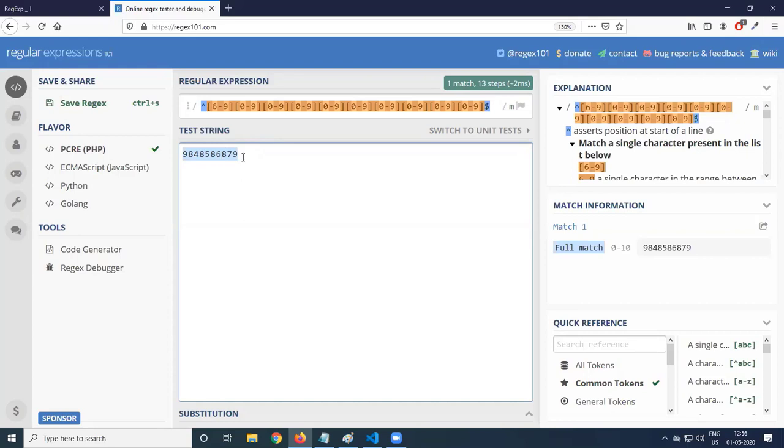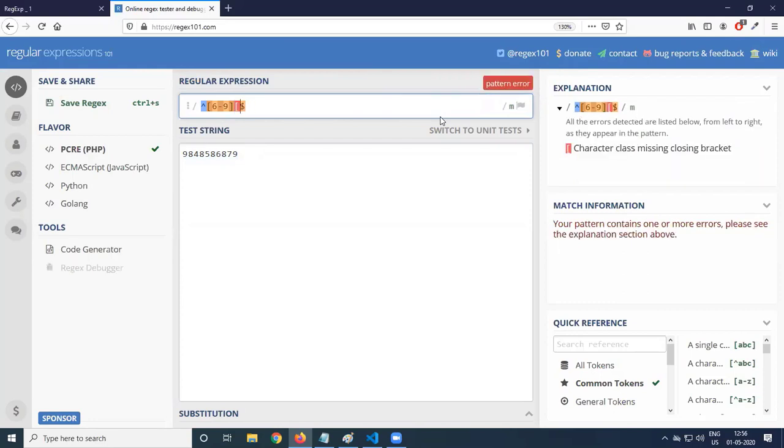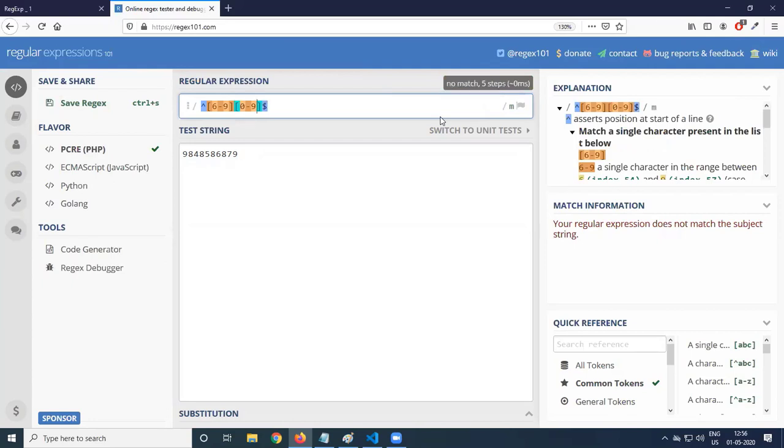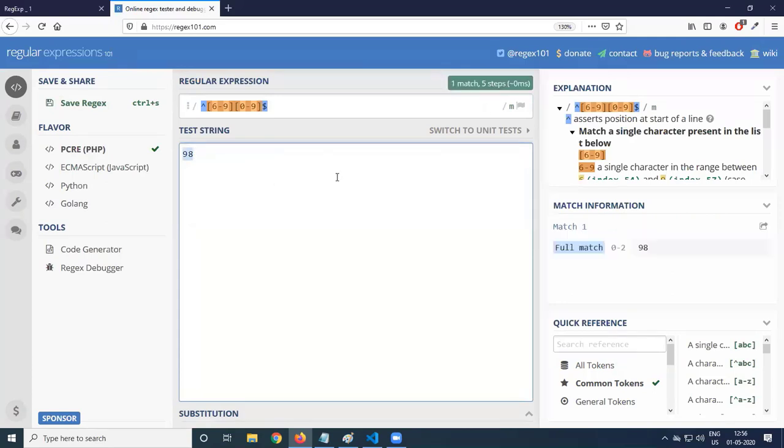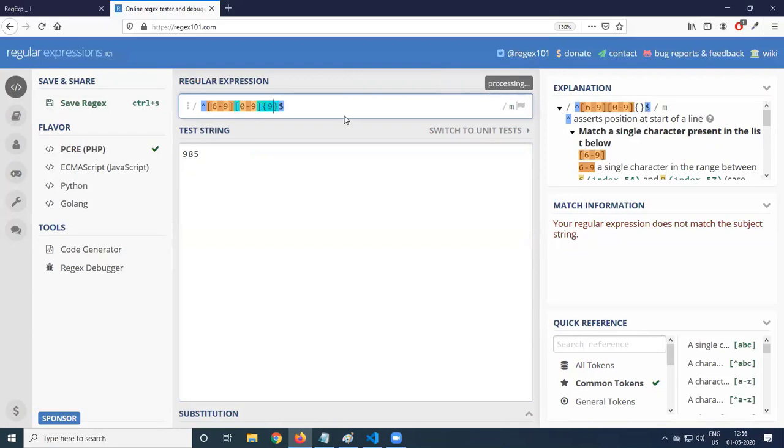9848586879 value. But rather than writing these many, what we can do is, after this, we should have any digit 0 to 9. This will check only for 1, no match. Only 1 digit is allowed. Now 1 match is coming. But after that, if you provide anything, it is not matching. I want to say how many characters in curly braces, you can say 9.